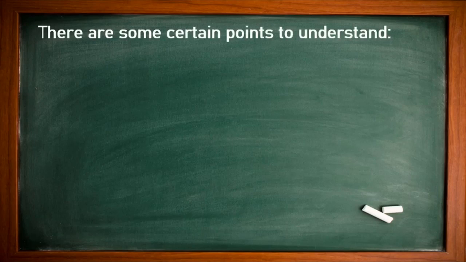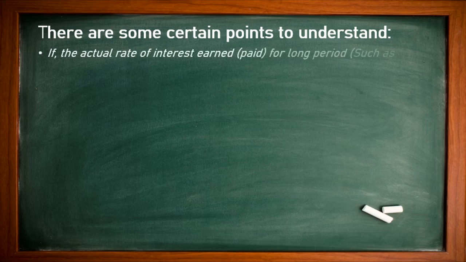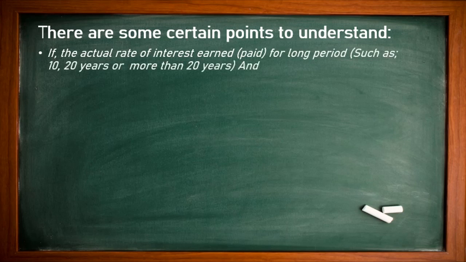There are some certain points to understand after evaluating ordinary annuity or annuity due. If the interest is paid for a long period such as 10 years, 20 years, 25 years, 30 years and so on, it is very difficult to go for graphical presentation.